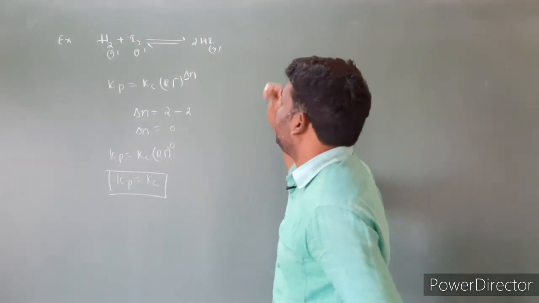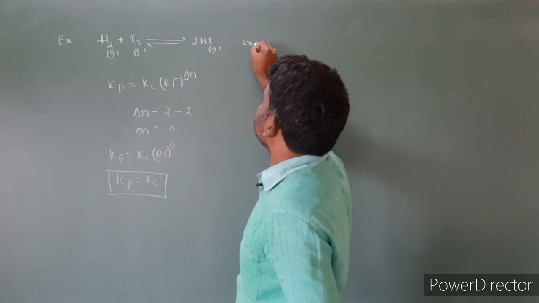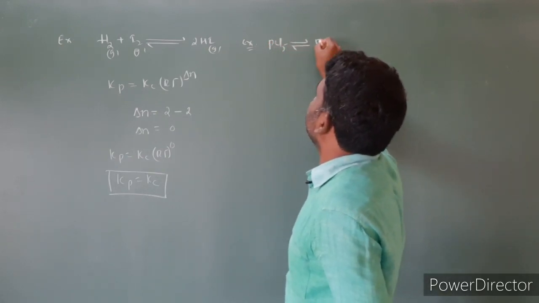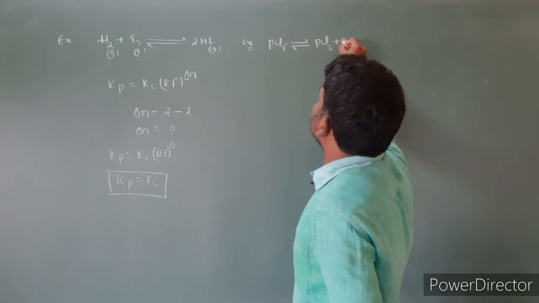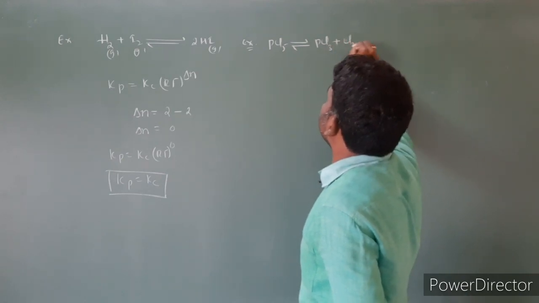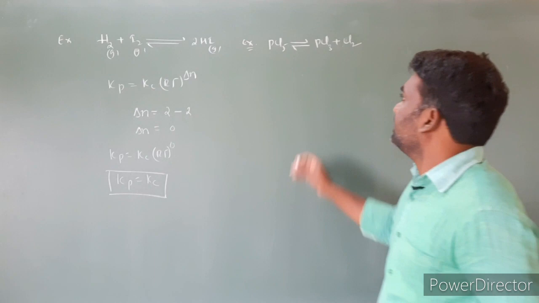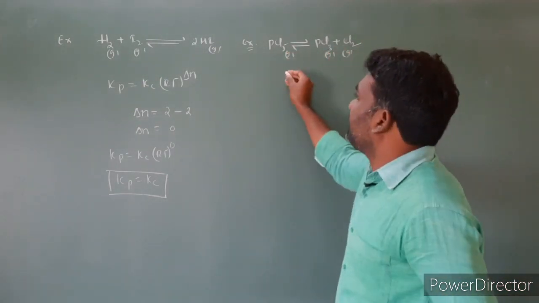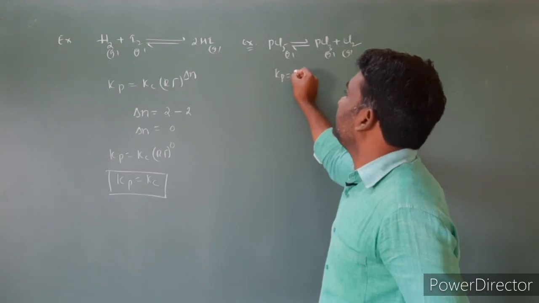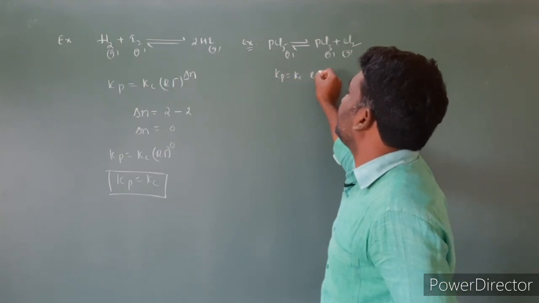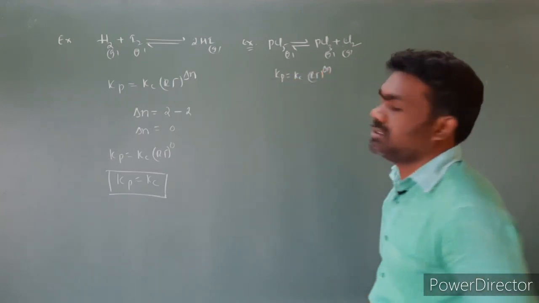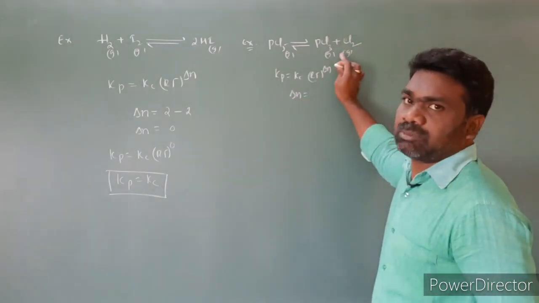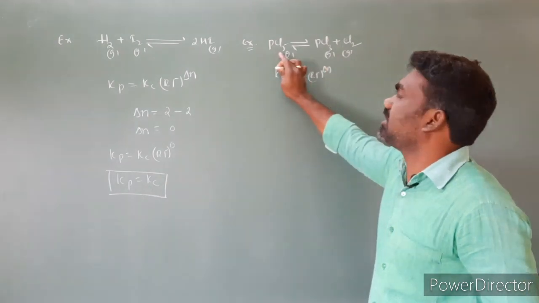Let us take one more example. PCl5 gives rise to PCl3 plus Cl2. All these are gases. Then we have the formula Kp is equal to Kc into RT power delta n. Here, the number of moles of gaseous products is greater than the number of moles of reactants.